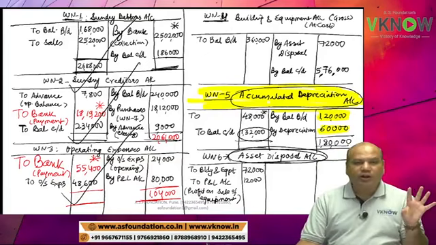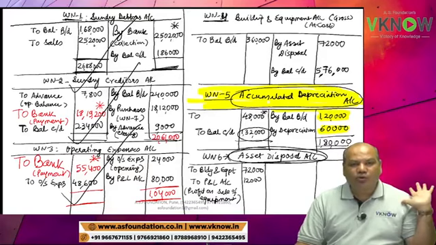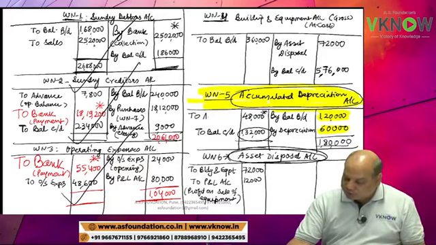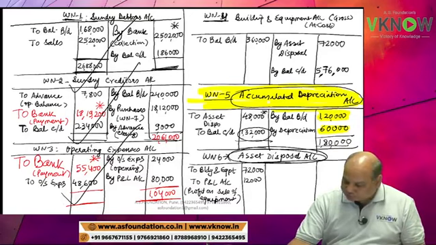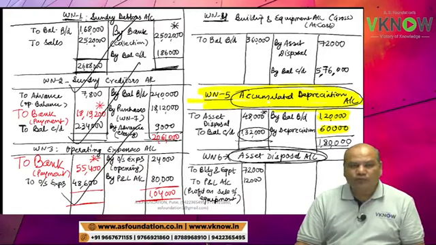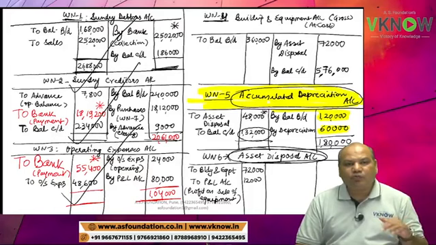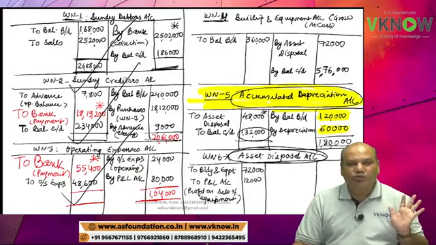So this is the depreciation provided on assets sold. So I am going to transfer it to asset disposal account. This is the amount of depreciation which was provided on the asset sold.